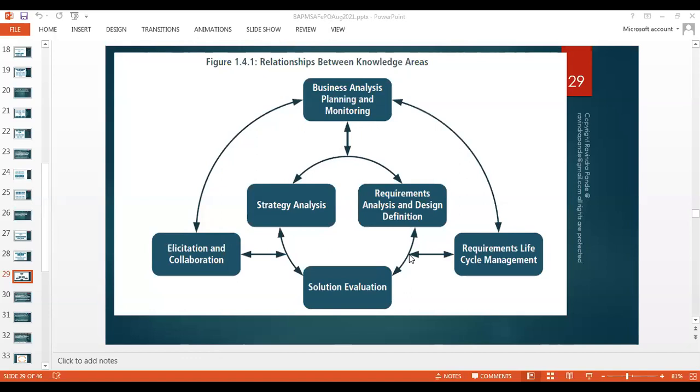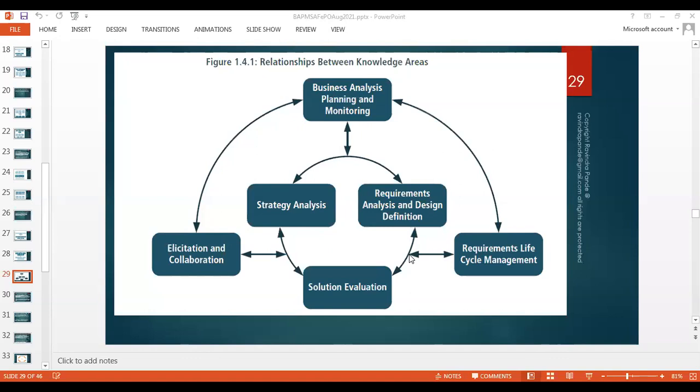The circles. We do business analysis planning and monitoring. Then we work on requirements lifecycle management. We also work with requirements analysis and design definition, and solution evaluation. So strategic analysis also works in parallel. The elicitation and collaboration is also being executed in a parallel path, and so on and so forth.